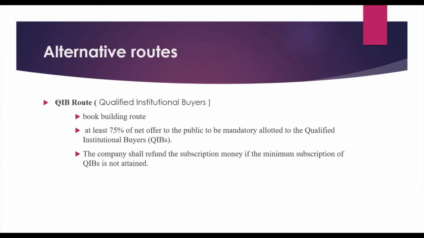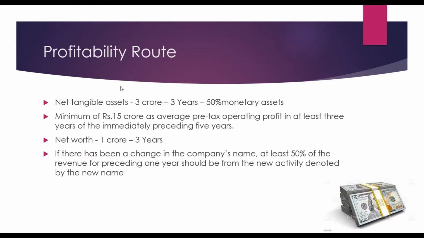So the first one is net tangible asset should be 3 crore for a period of 3 years, and also 50% of the net tangible asset should be in the form of monetary asset, which let's discuss simply. Net tangible asset is nothing but cash, or any inventory or property or any investments.